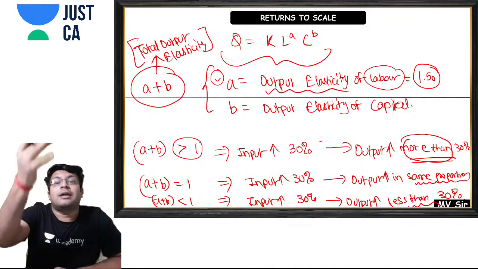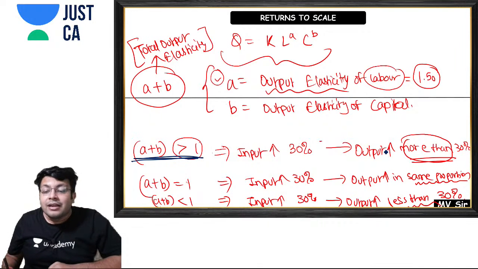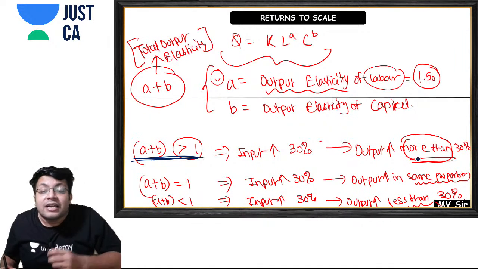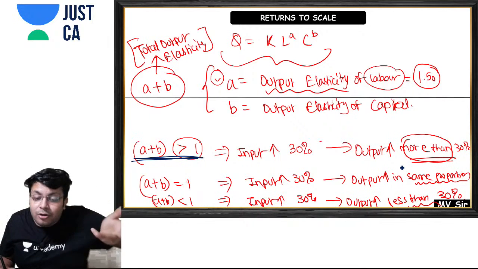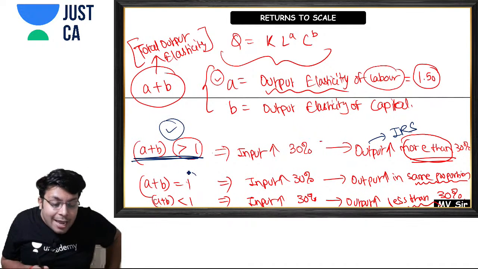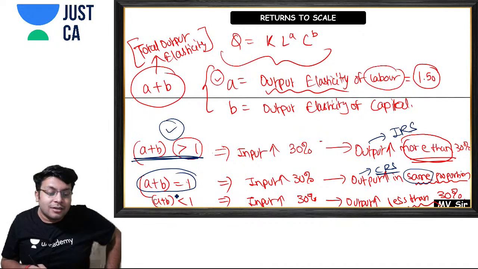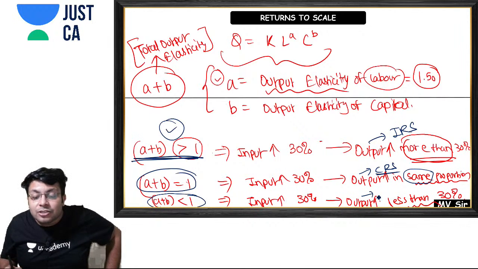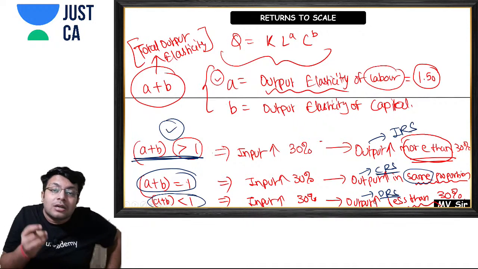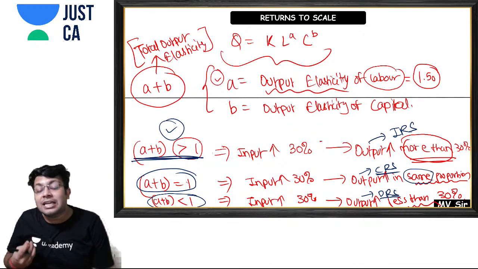And this is the concept. Because of this, my friends, when my A plus B is greater than 1, my output is increasing more than input. That is why they call this increasing returns to scale. When my A plus B is equal to 1, this is a case of constant returns to scale, because my output is increasing in the same proportion. And when my A plus B is less than 1, it is a case of decreasing returns to scale. This is the concept which is not written in a book, but this is how we have to explain this.